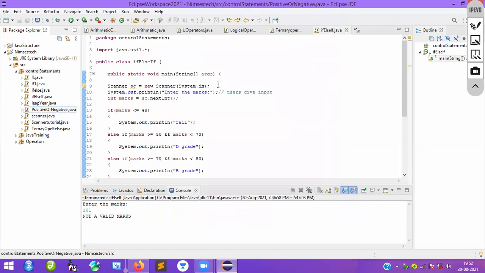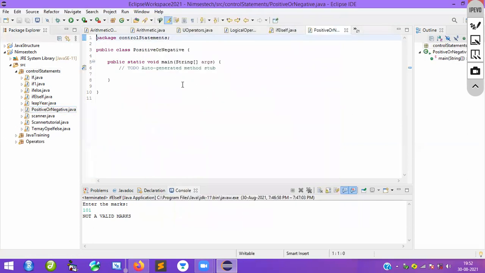Okay, now done. But I kindly request all of you, I'm doing something bad over here. I will tell you what it is. You have to close the project every time. When you finish your program, you have to close the project. I'm not doing all those things, but you please do. When you complete your program, you have to close the project.